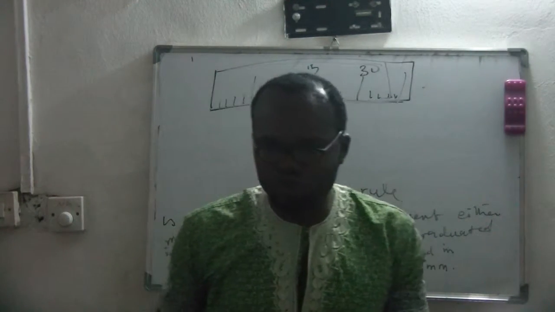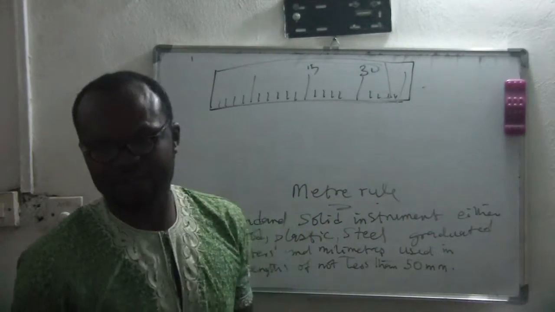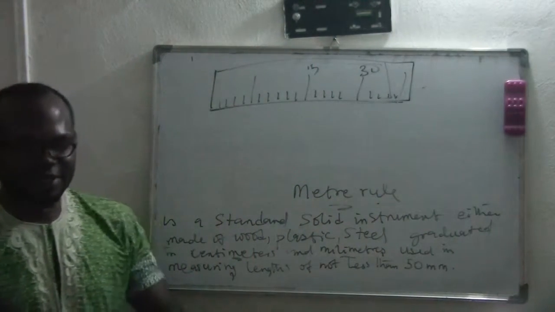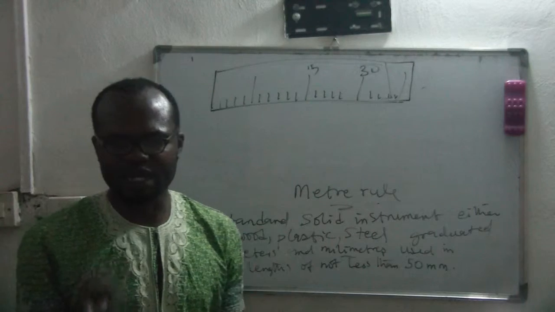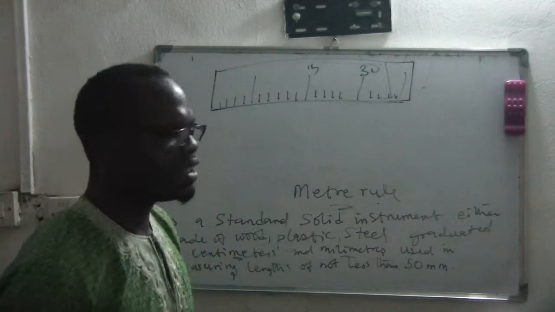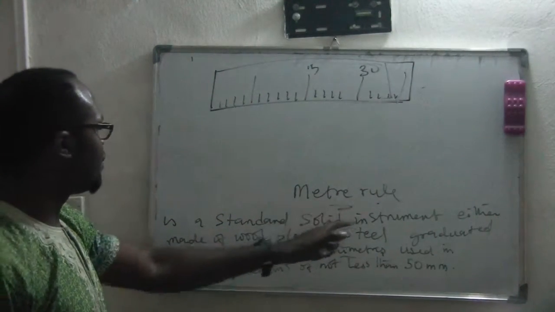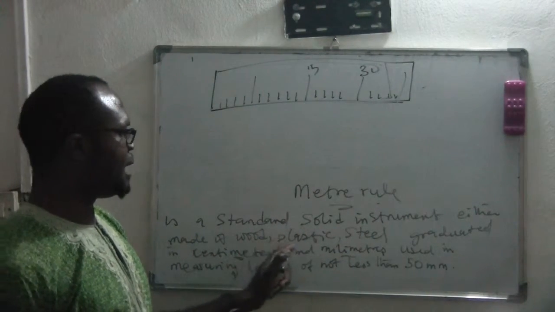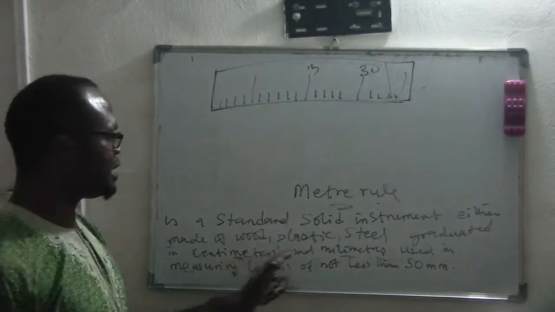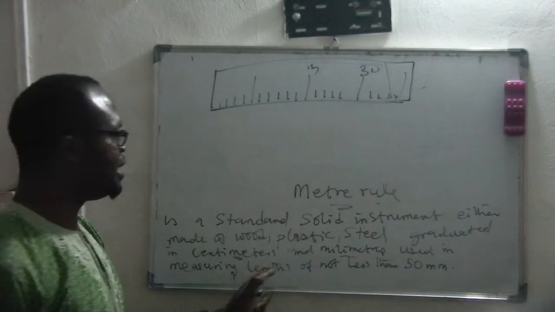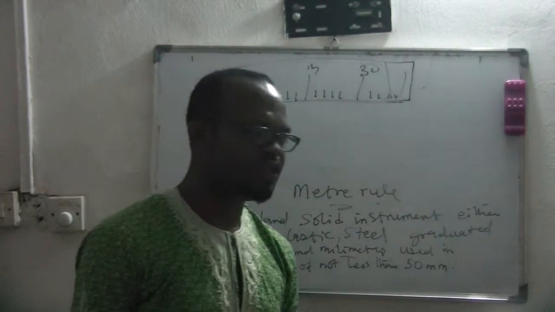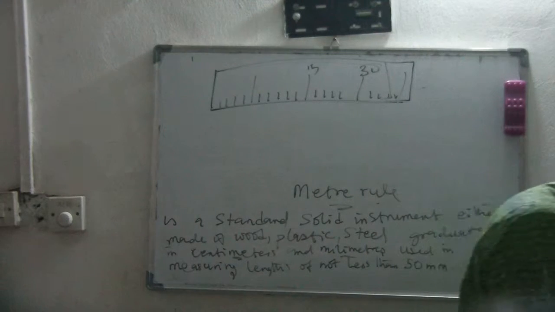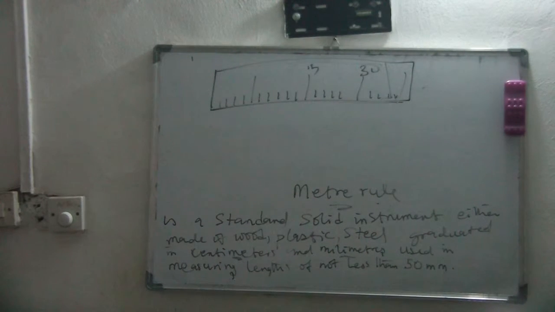If the length is smaller than that, you will start using calipers. If it is lesser, you use a micrometer screw gauge. So a meter rule is a standard solid instrument, either made of wood, plastic, steel, graduated in centimeters and millimeters, used in measuring length of not less than 50 millimeters. Is that clear?